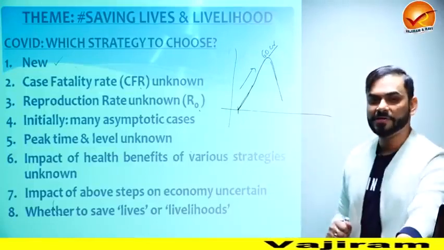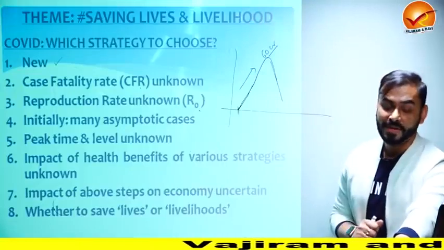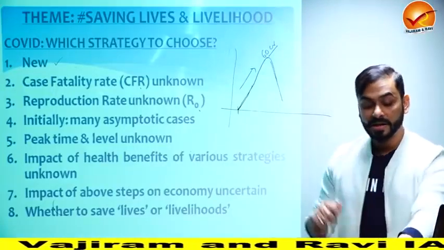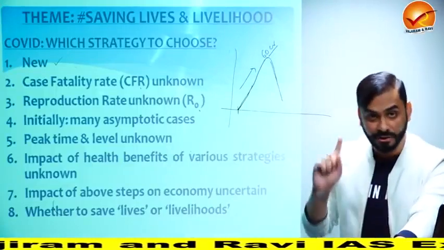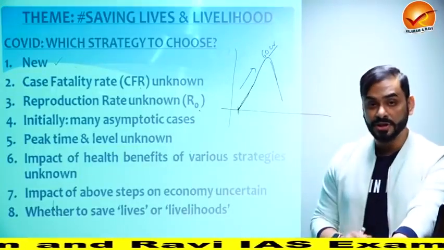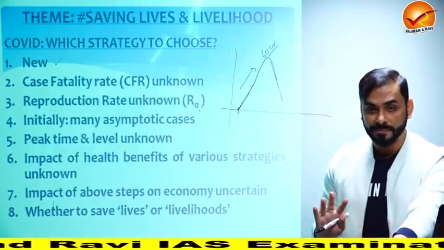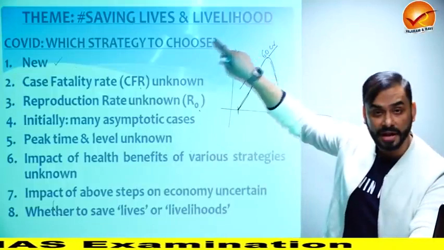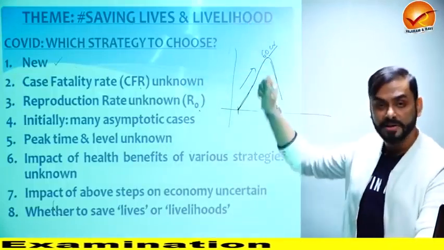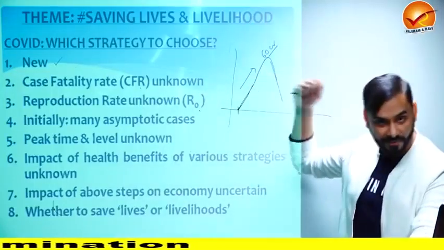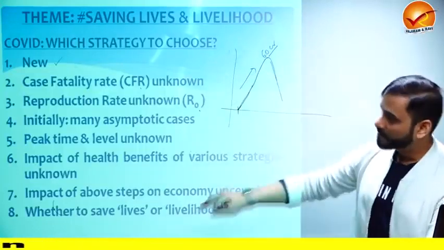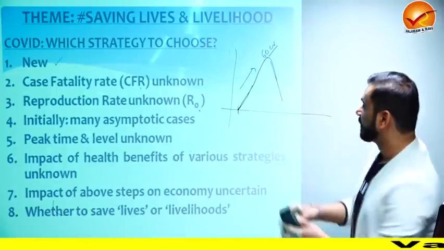But the government of India said that life is more precious. Even at the cost of losing some GDP, what we decided at that time was a stringent lockdown, which many countries did not do. But India did a stringent lockdown for 40 days non-stop. So there was a conflict: do we save life or the economy? We went ahead and took some steps to save life first. That is what the economic survey says. So this was the dilemma that the government faced.